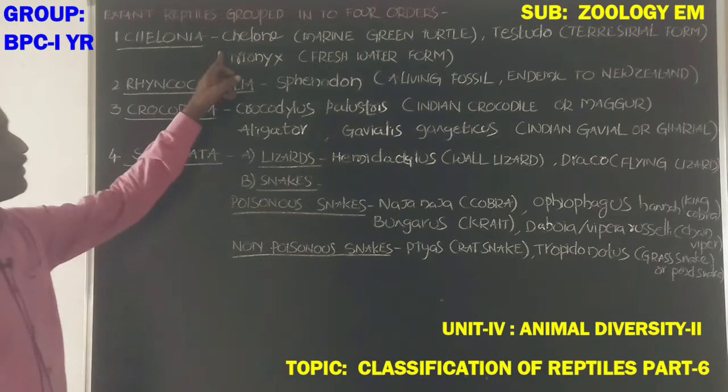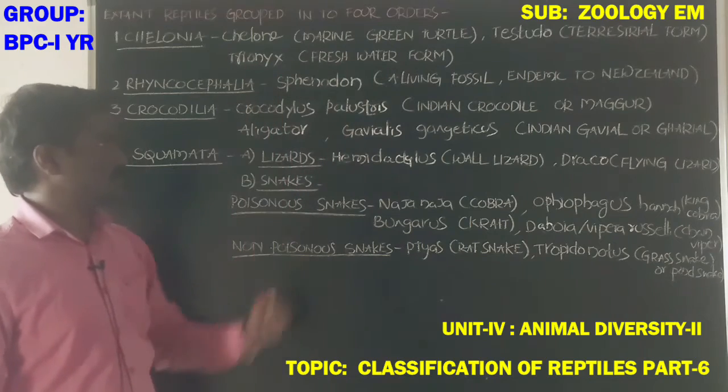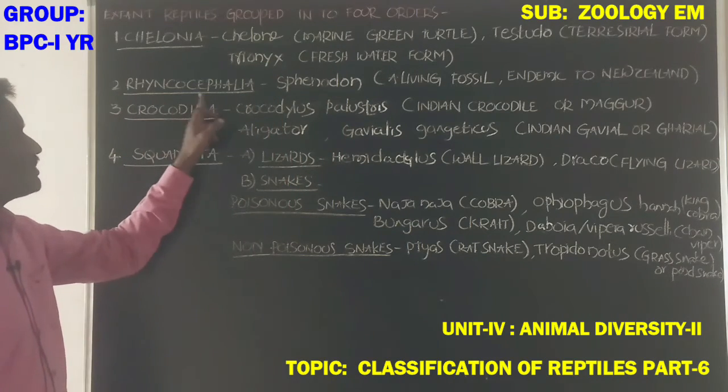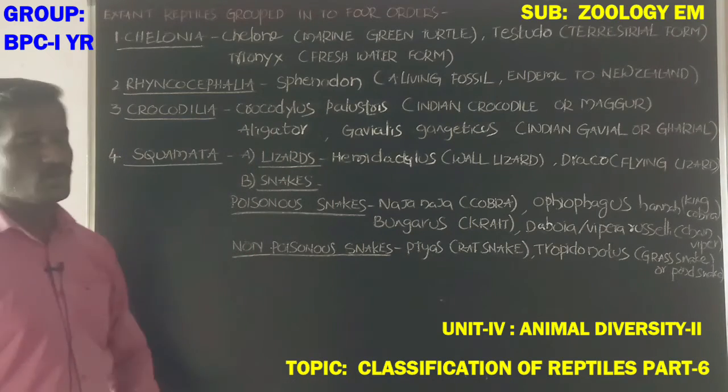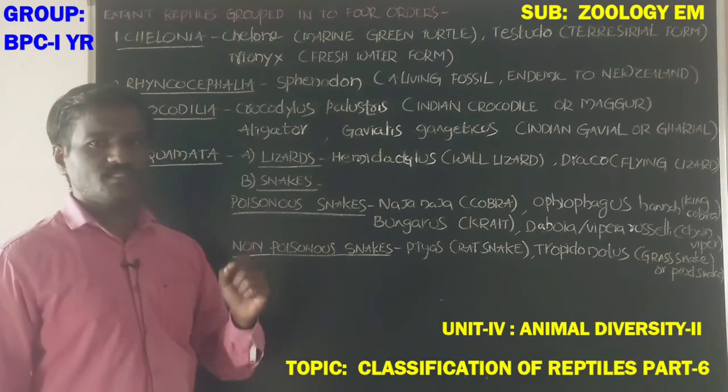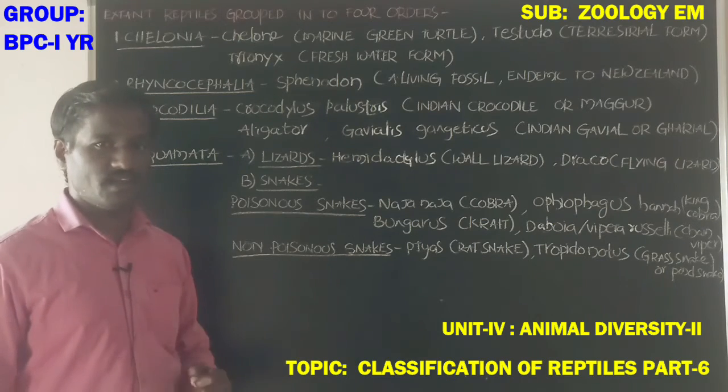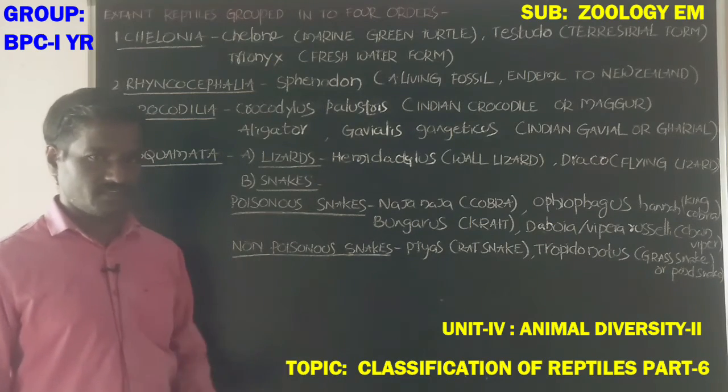Okay, students. Chelonia includes Chelone, Testudo and Trionyx. Rhynchocephalia includes Sphenodon, the living fossil. Crocodilia includes crocodiles: Crocodilus palustris, Alligator and Gavialis gangeticus.